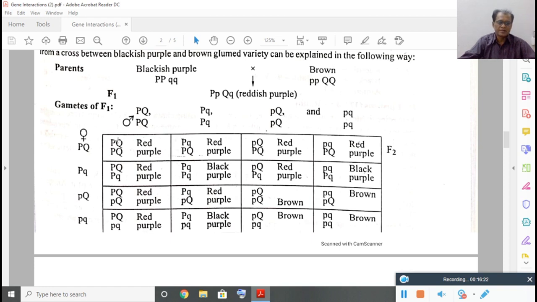So by looking at the genotype, you can easily write the phenotype. P, Q, at least in one number both are present, it is reddish purple. No capital Q, only capital P is there, then we can easily say blackish purple. Here capital P is not there, capital Q is there, brown. Even if capital Q is not there, then also it is brown.